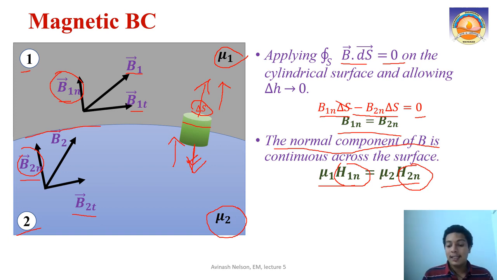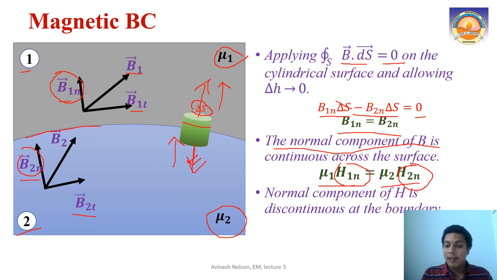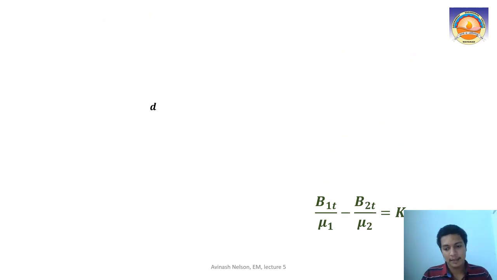So we can say that the normal component of H is discontinuous at the boundary. So what we understand here is that the normal component of magnetic flux density is continuous, and the normal component of magnetic field intensity is discontinuous at the boundary. That is our conclusion from applying Gauss's law in magnetism.